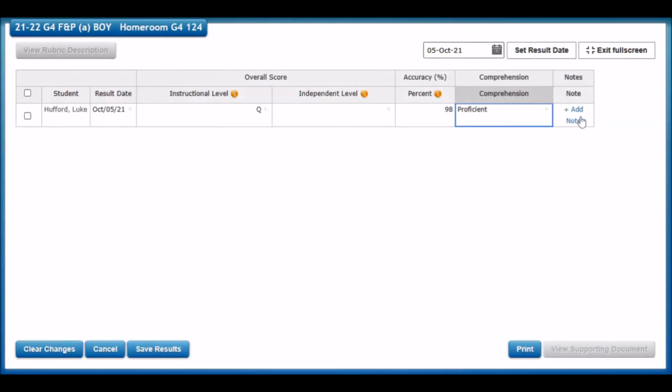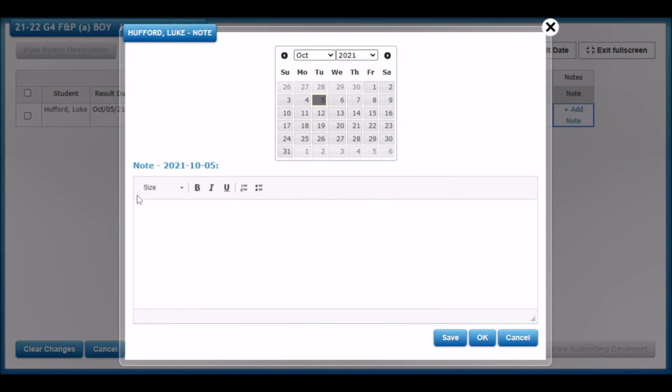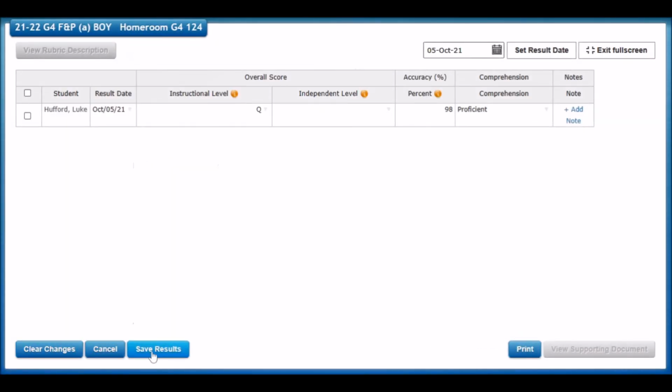If I wanted to add a note about the student, I could click Add Notes here, and a field would appear to type a note about that student with today's date. In order to save the note, just click Save. When I'm finished, at the bottom of my screen, I want to make sure I click Save Results.